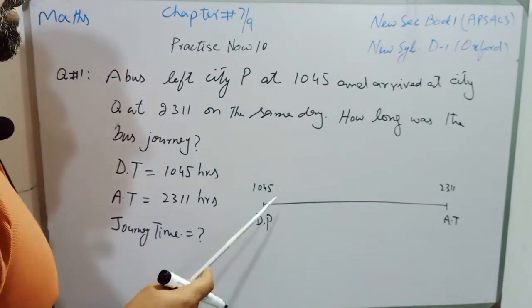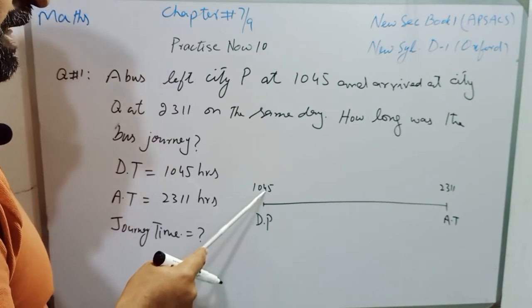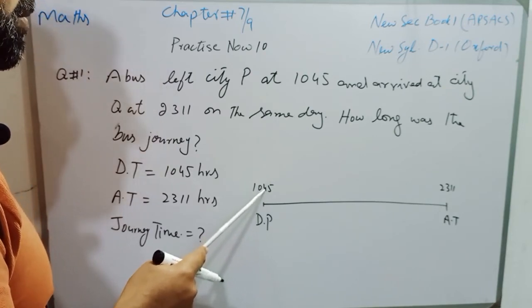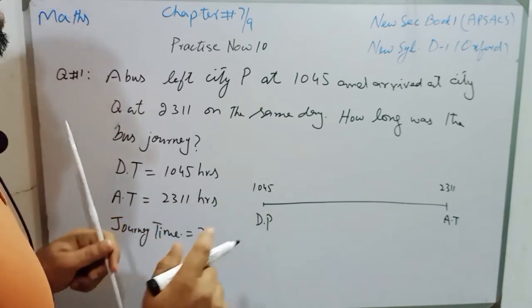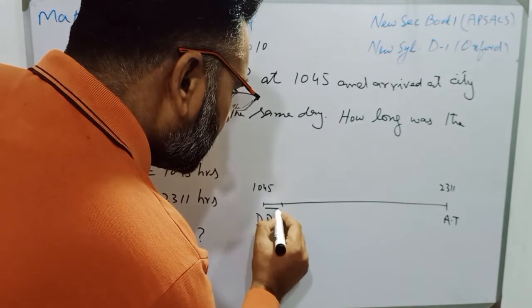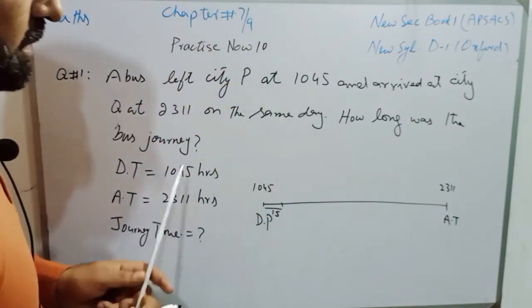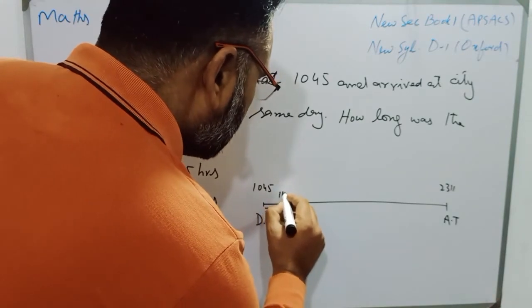First, we will add 15 minutes to these 45 minutes, and that will become 11 hours, 1100 hours.